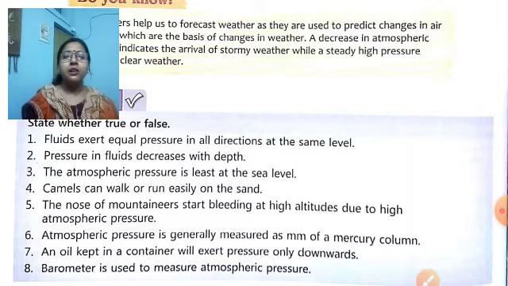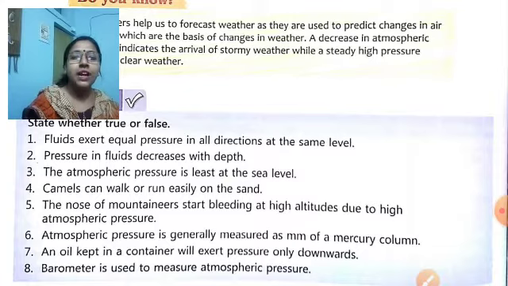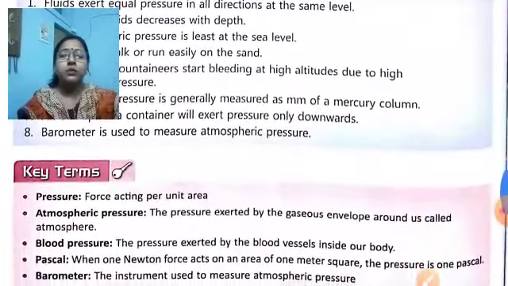Number four, a camel can walk or run easily on sand. True, with its wide paws. Number five, the nose of mountaineers starts bleeding at high altitude due to high atmospheric pressure. No, due to low atmospheric pressure. Number six, atmospheric pressure is generally measured as a millimeter of mercury column. True. Number seven, oil kept in a container will exert pressure only downward. No, it will exert pressure in all directions, so it is false. And the barometer is used to measure atmospheric pressure. True. Write the checkpoint true and false in your book.